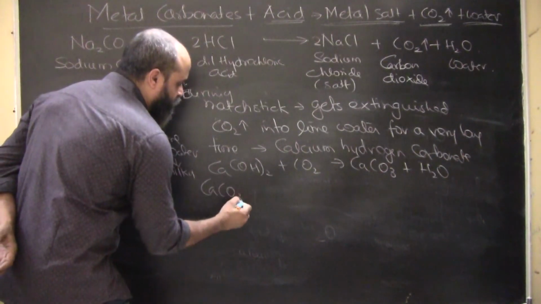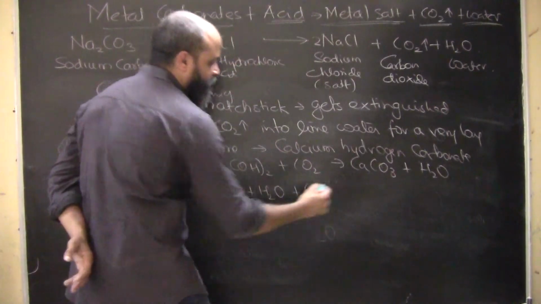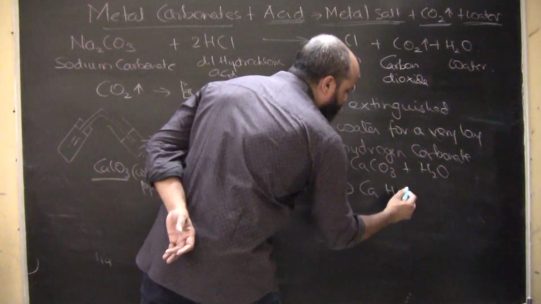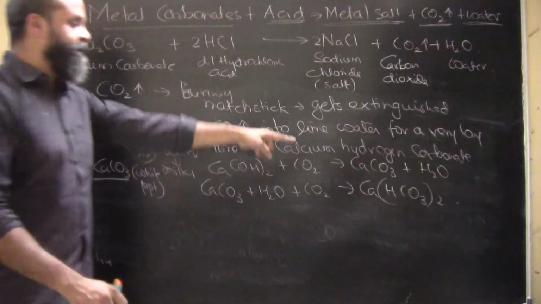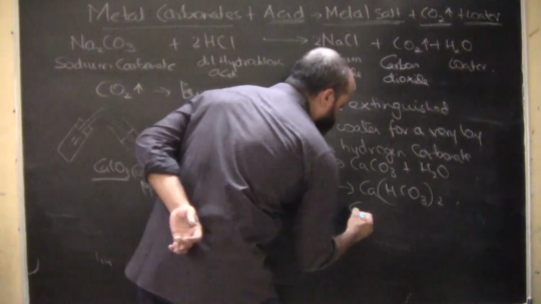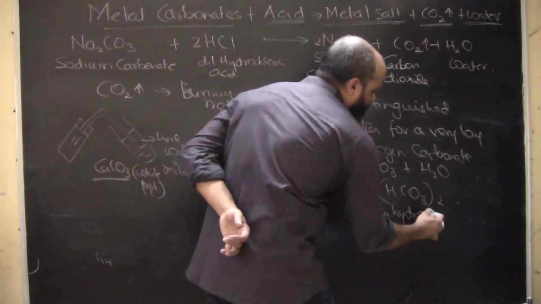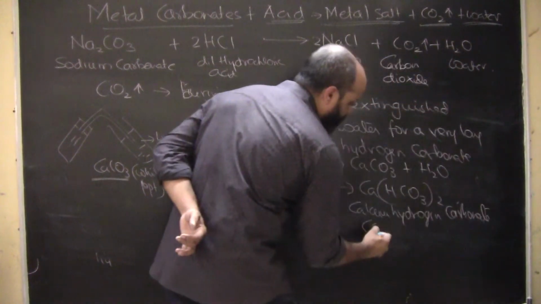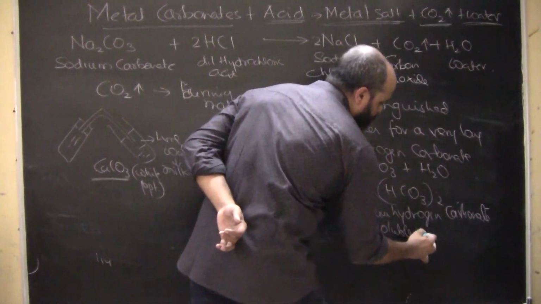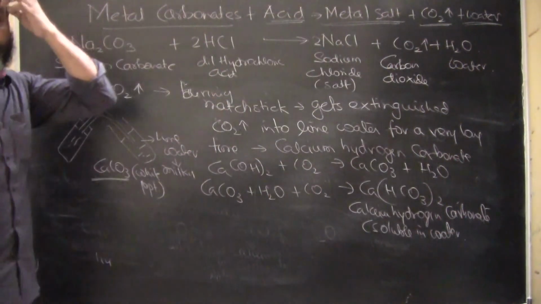This calcium carbonate and water which are already formed, and again you are adding carbon dioxide, this will form calcium hydrogen carbonate, and this is something which is soluble in water. Hence, again the solution will become colorless.